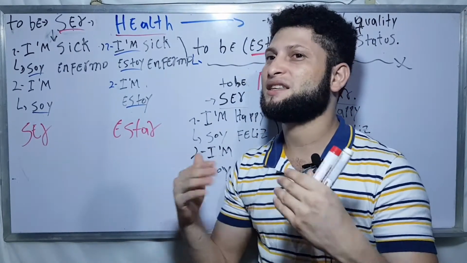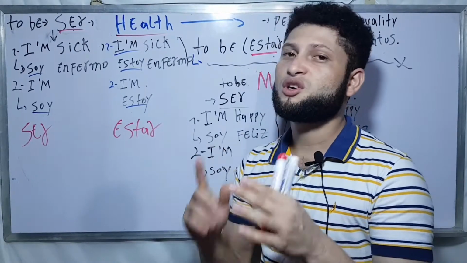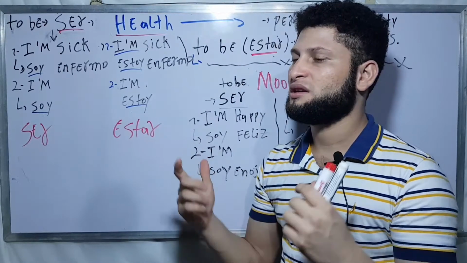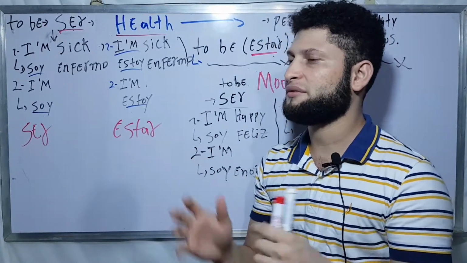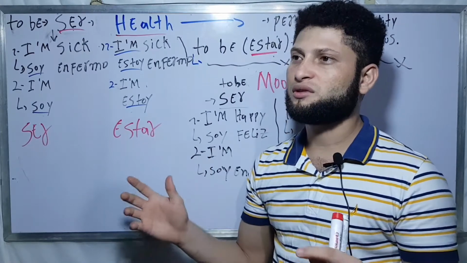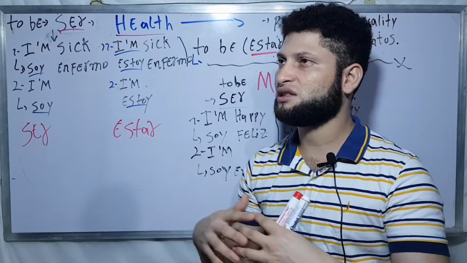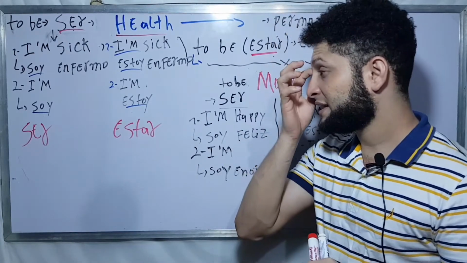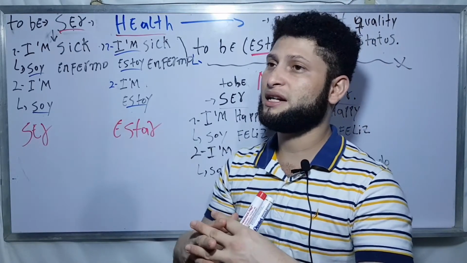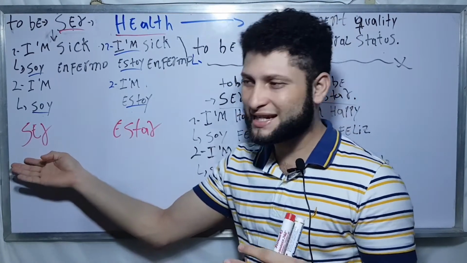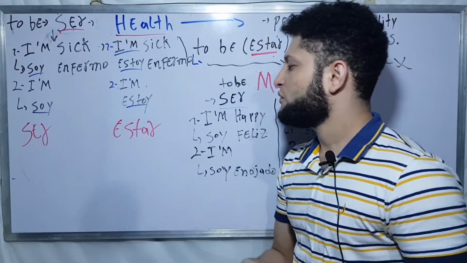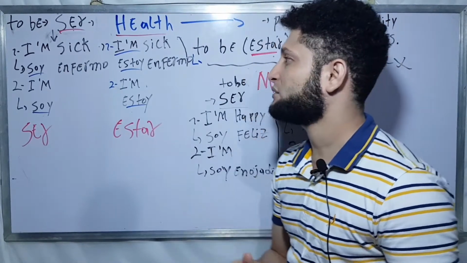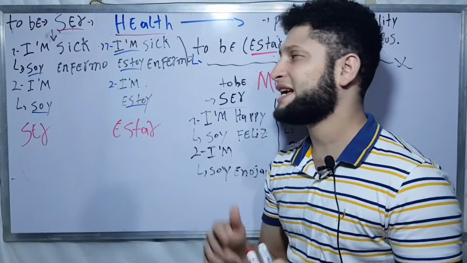99% of the time that you say your health condition, you will say it with the verb estar. And why? Remember, your health condition, if you are sick, is for a certain period of time. It's not all your life. Okay, so the verb ser is for permanent qualities, and estar for status, temporal status.